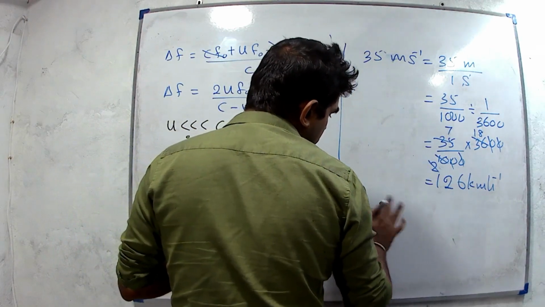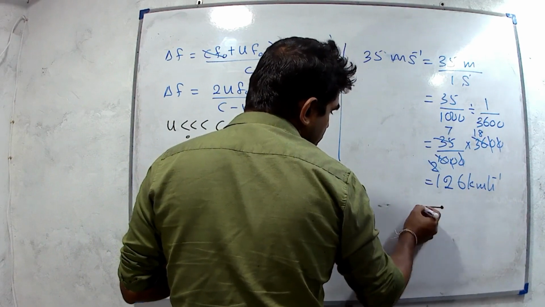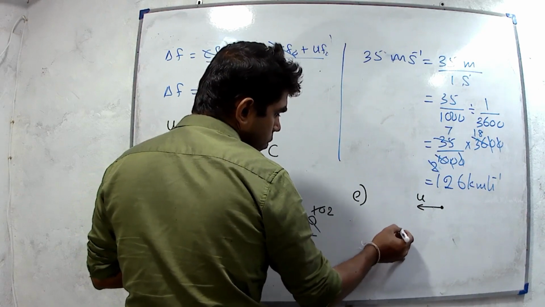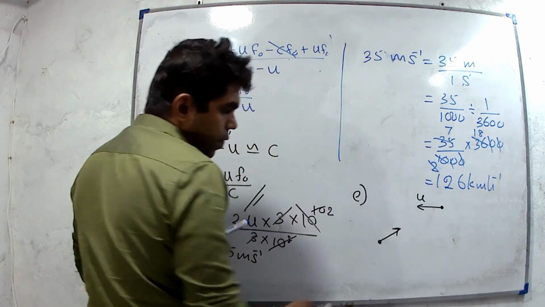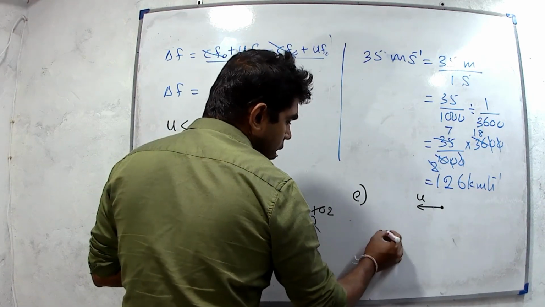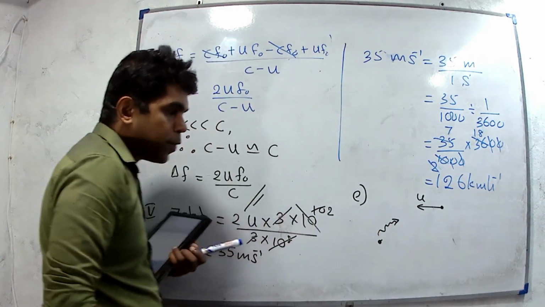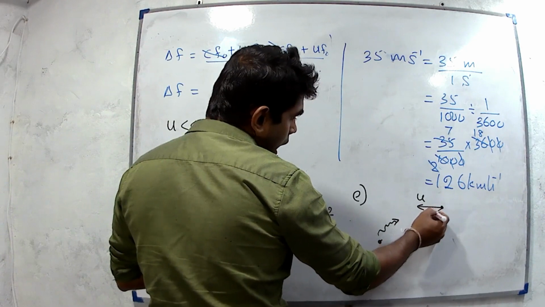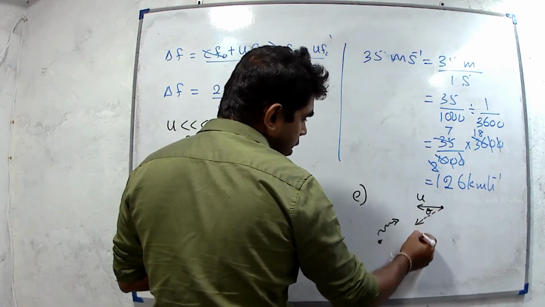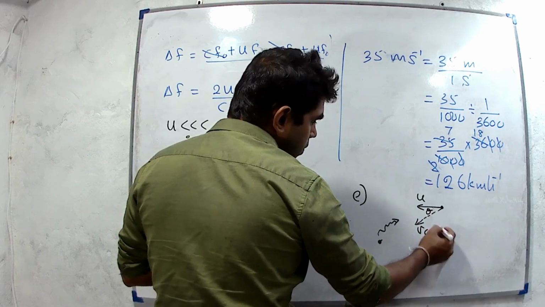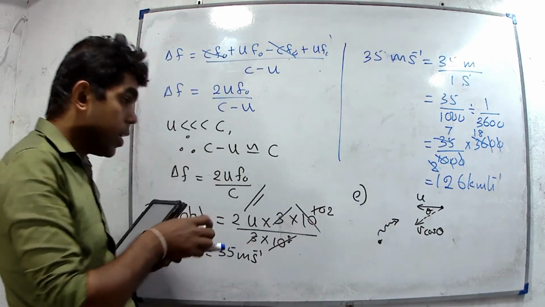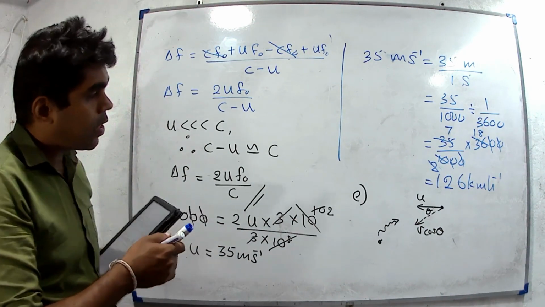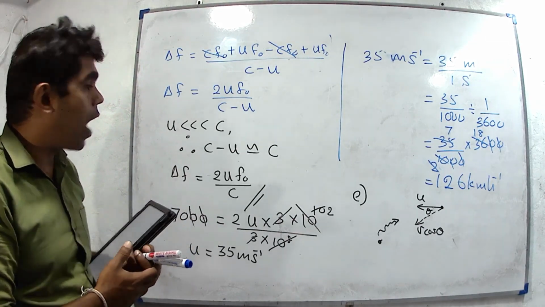Now, the car is moving like this, with speed u. Now, the wave is moving at an angle. Therefore, we have to consider the velocity component of the car in this direction. If this angle is theta, we have to consider v cos theta. We know that the cos theta value is less than 1. Therefore, we can see a lower velocity as the velocity of the car.